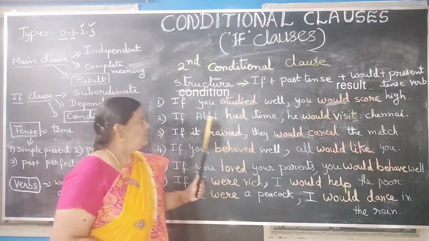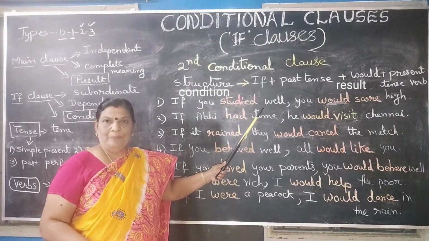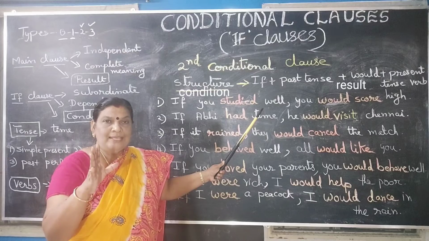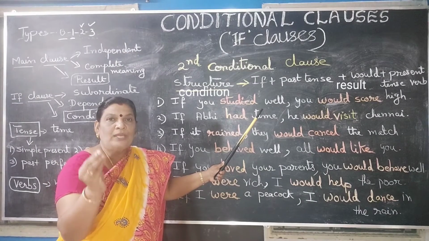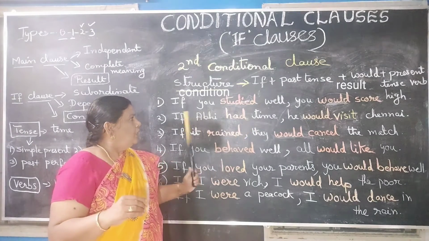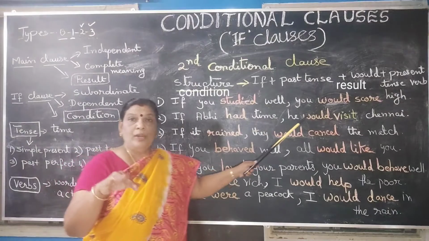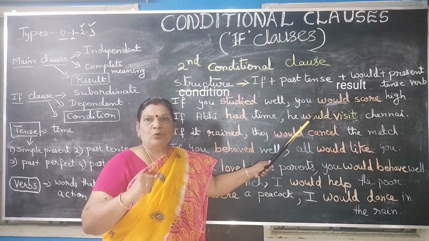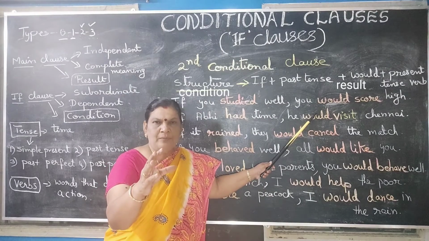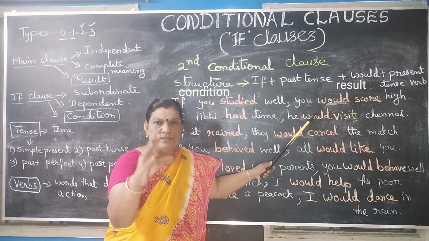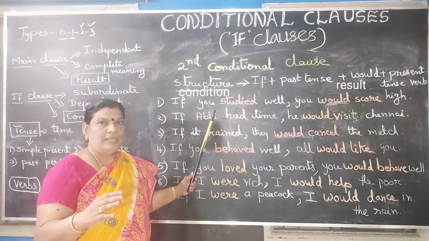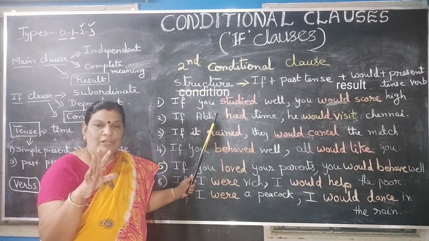Okay, children. Look at the sentence once again. If you studied well, does this give the complete meaning? No. So it is a subordinate clause and it lays down a condition. You would score high. Who would score high? You would score high. The meaning is complete, and thereby it is the main clause, the outcome or the result of the condition laid down in the subordinate clause.